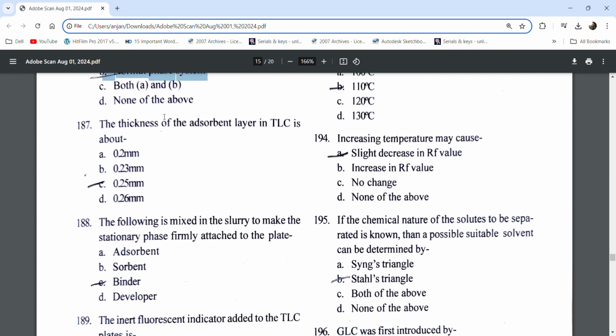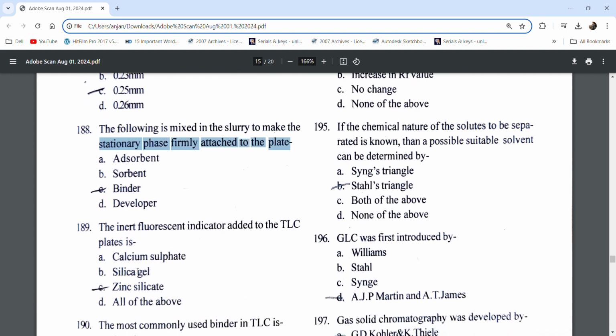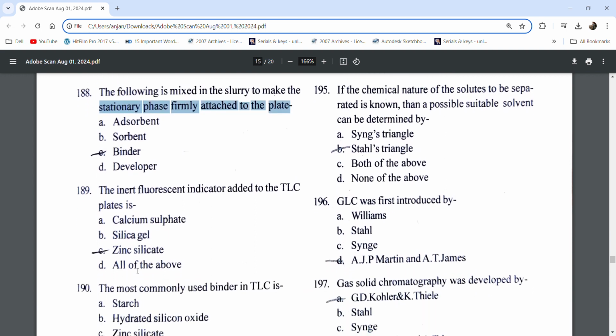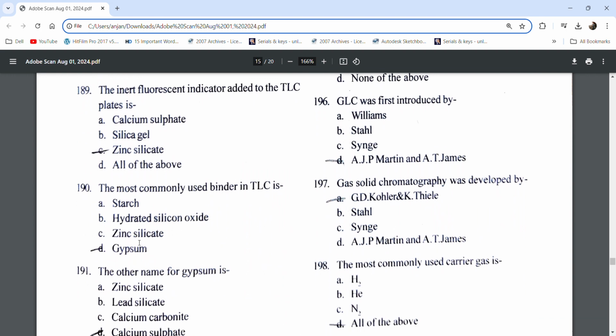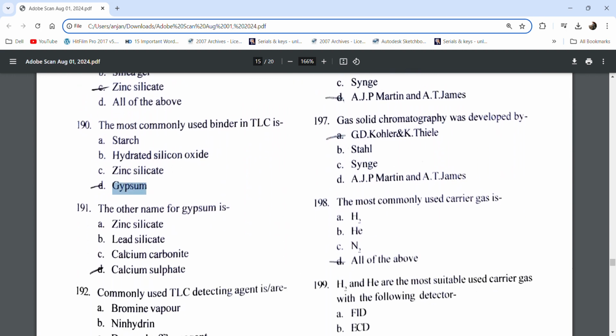The thickness of the adsorption layer in TLC is 0.25 mm. The substance mixed in the slurry to make the stationary phase firmly attached to the plate is a binder. The inert fluorescent indicator added to a TLC plate is zinc silicate. The most commonly used binder in TLC is gypsum. The other name of gypsum is calcium sulfate.